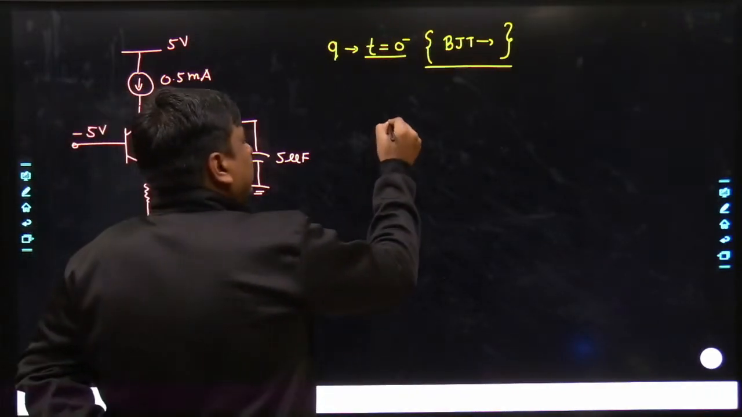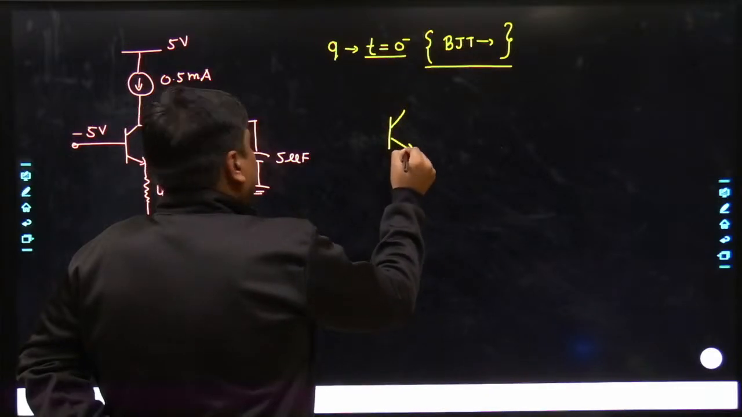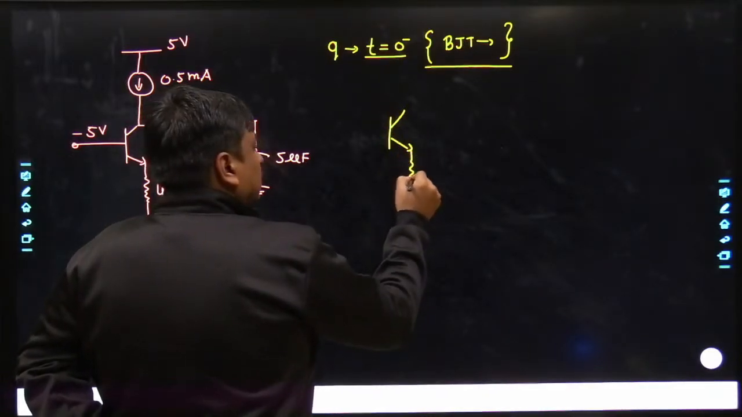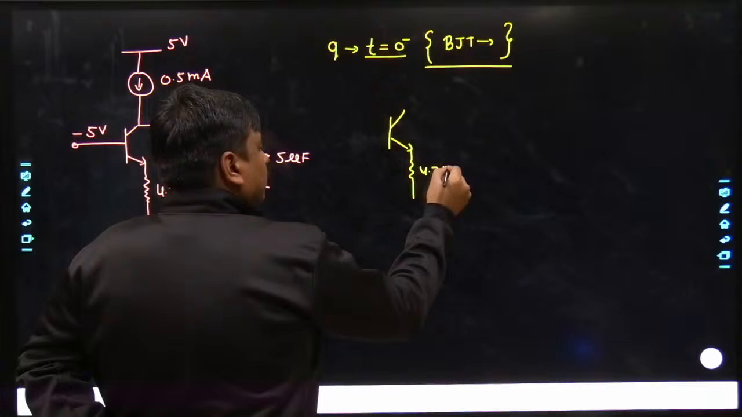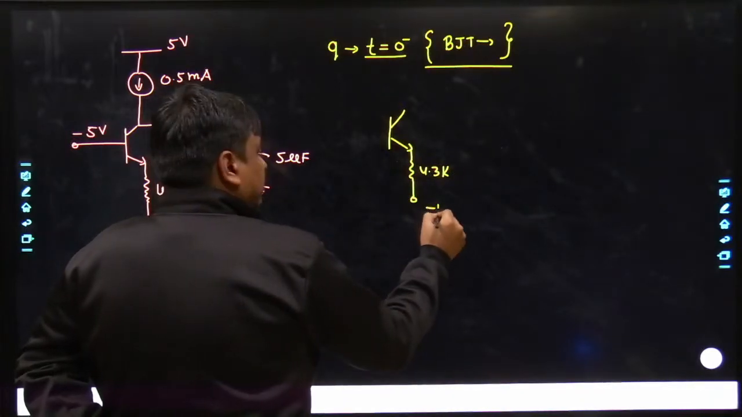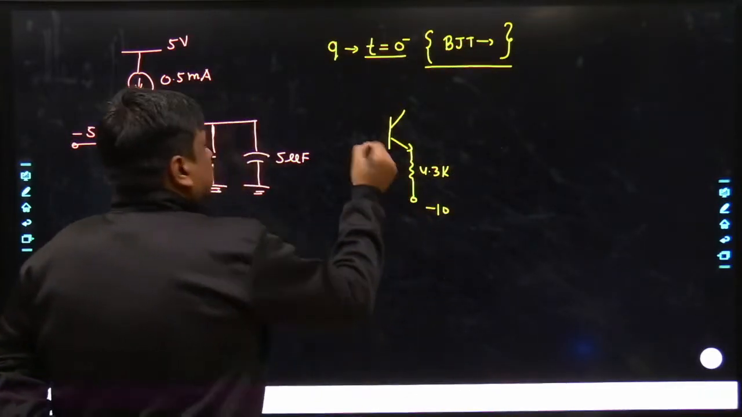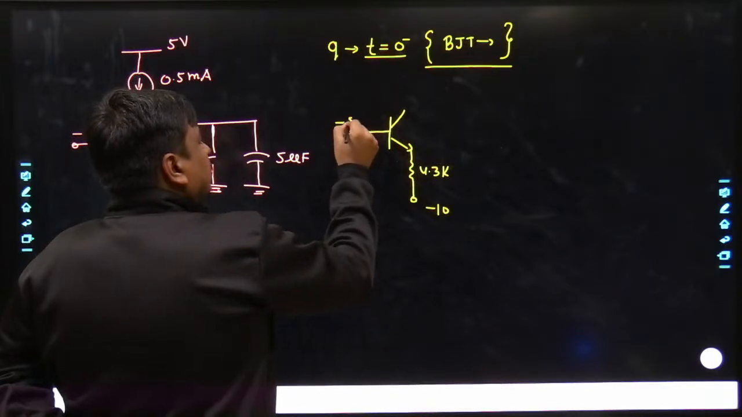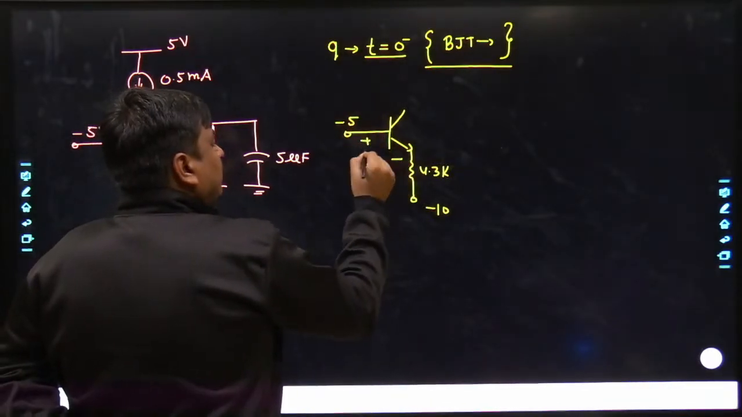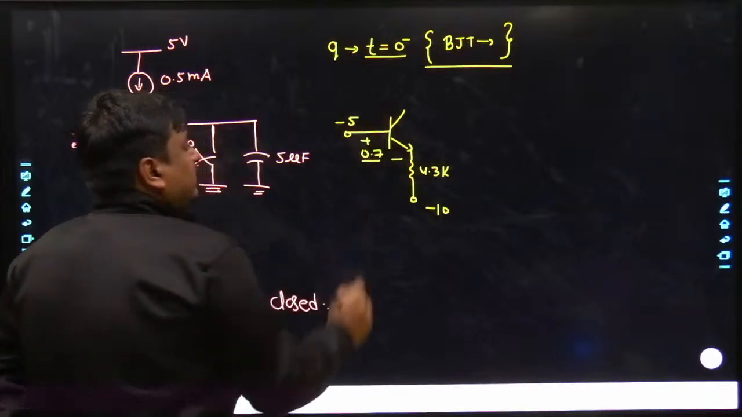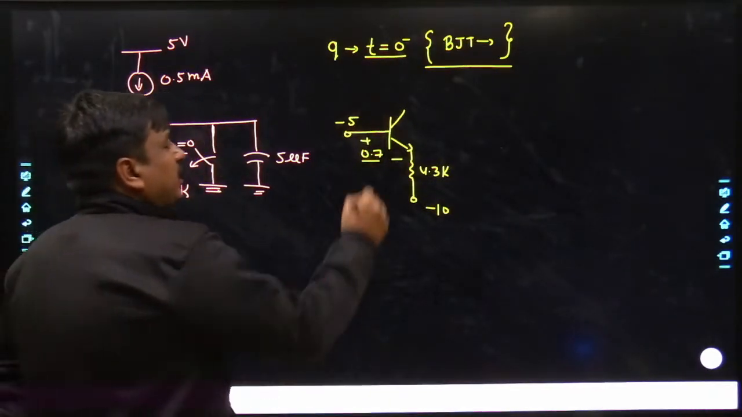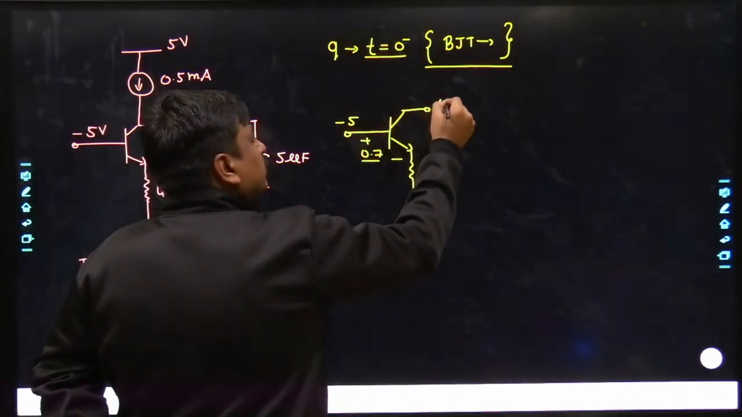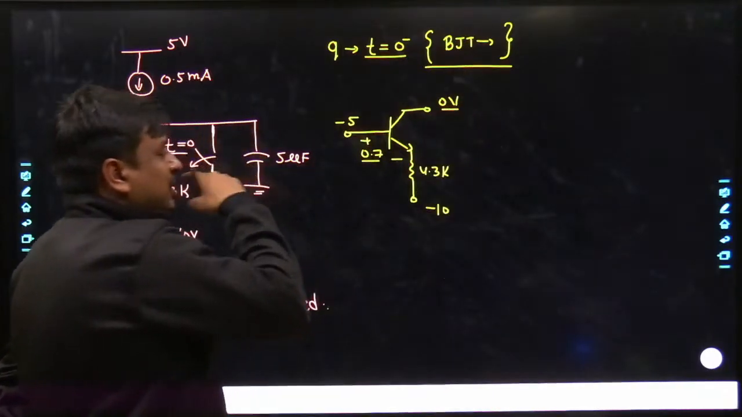So you had to analyze this circuit. Here it was 4.3 kilo, here it is minus 10, here it is minus 5, and here it would be VBE, which is plus 0.7 volt, and here the voltage was 0 volt, yes.